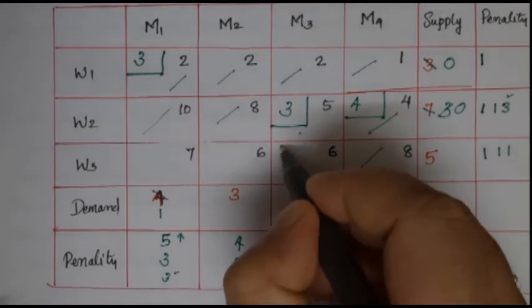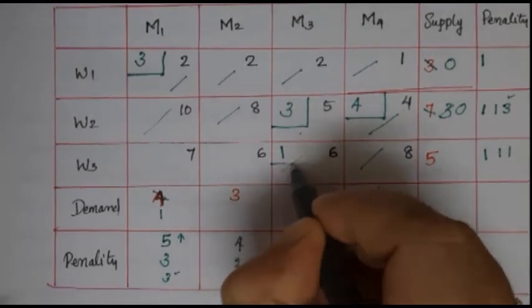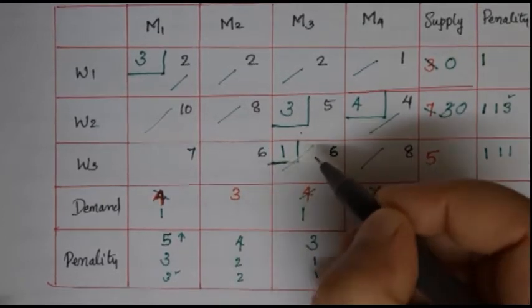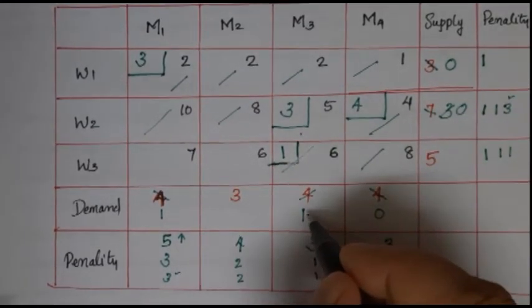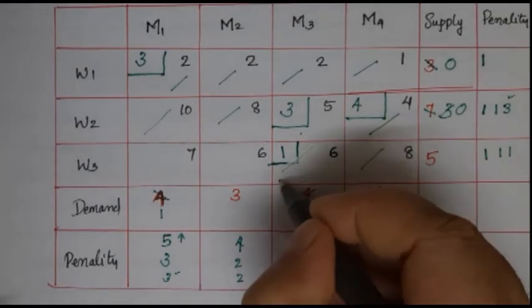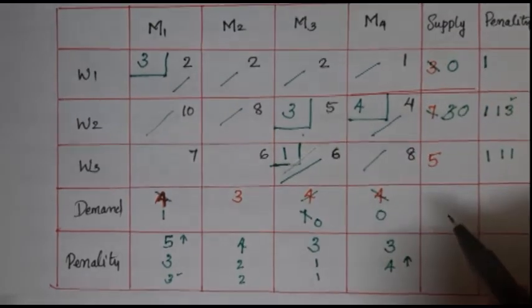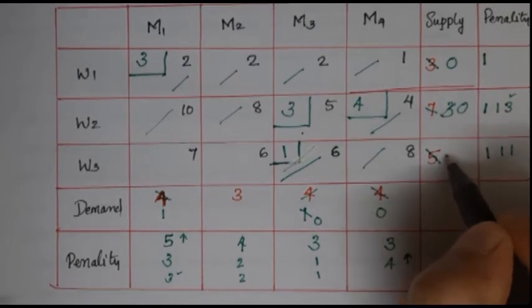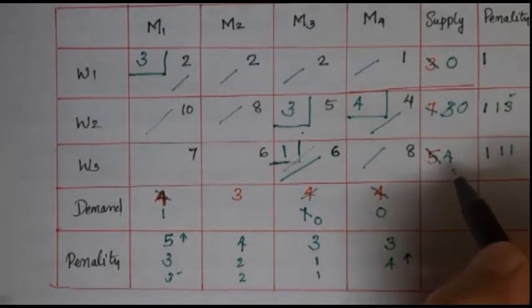So we can allocate 1 here. Then subtract 1 from here, we will get 0. So we can delete this cell, and also we can delete 1 from here, then we will get 4.